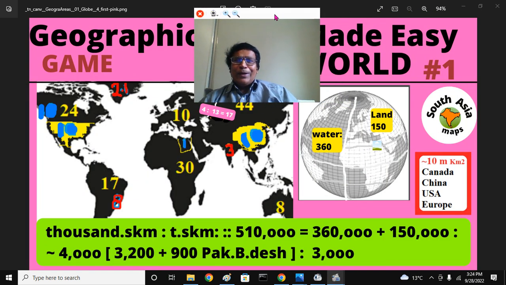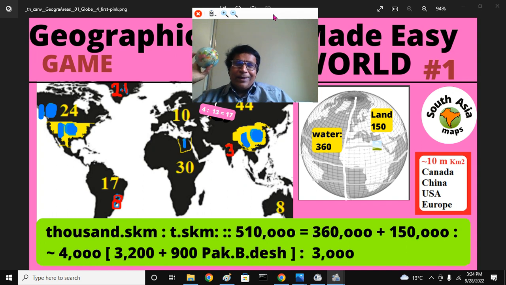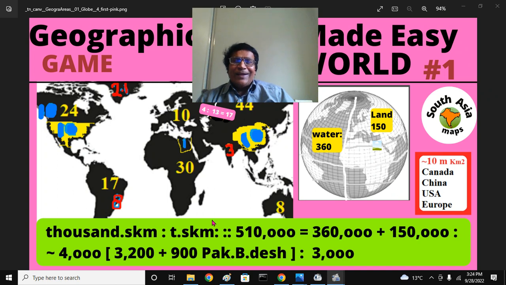you have to keep in mind the spaceship planet Earth, 12,000 kilometers in diameter. Based upon that, you can calculate the circumference around the equator, Singapore to Singapore. You can also calculate the surface area. That comes to 510 million square kilometers, among which 360 is water body, oceans. Remember 365 days in a year. The rest, 150, is the land surface area: 360, 150, 510.